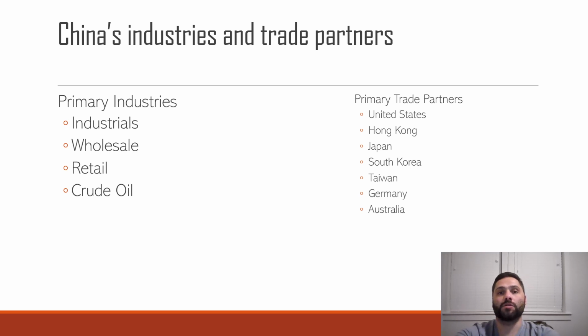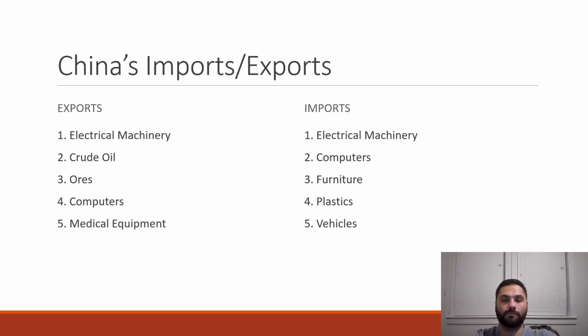Germany is the most important trade partner for China in Europe, with nearly 50% of the exports from Europe sent to China being from Germany from companies such as BASF or the automobile maker Volkswagen. Others include Hong Kong, Japan, South Korea, Taiwan, Germany, and then Australia. This is just a list of some of their primary trade partners, not all of them.